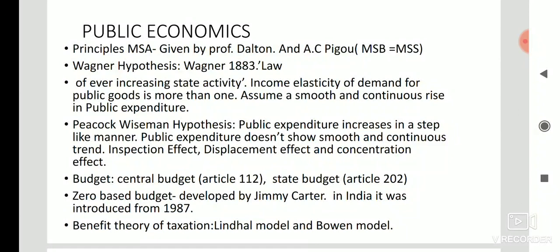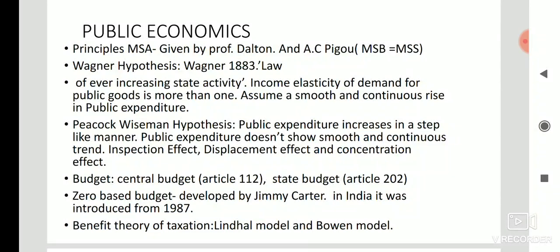And according to Article 202 of the Constitution, a similar financial statement for each state will be placed before the legislature, and that is called the state budget. So remember, Article 112 is very important for the central budget.